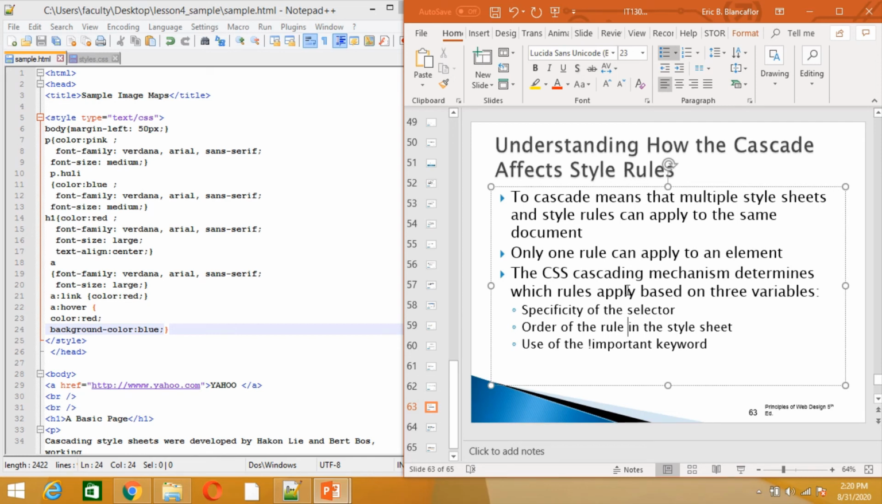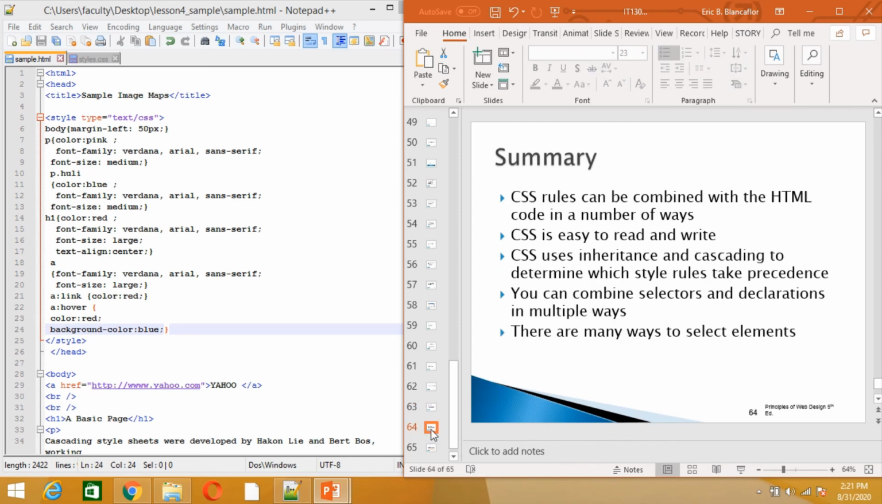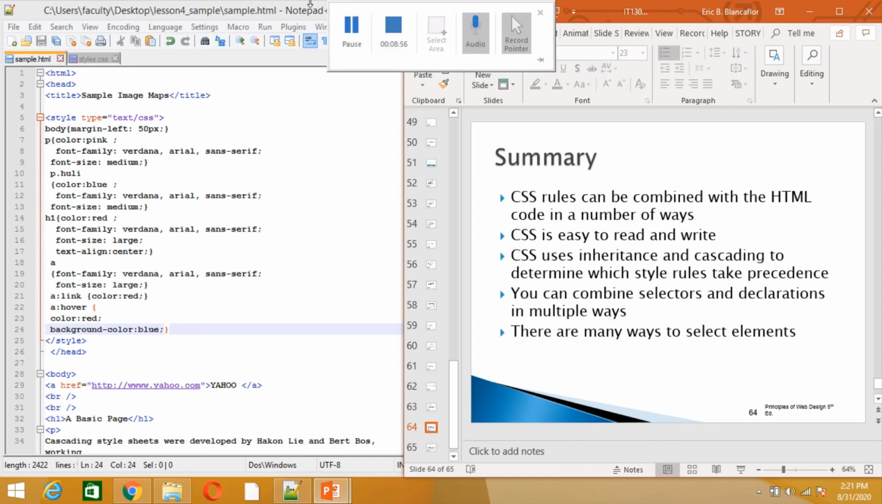For example, let's say image, and then you added font-family of Verdana. You cannot add a font in an image. Fonts are applied in text, so you need to consider that. And then also identify the order of the rule in the style sheets, and it is better to add comments. Exclamation point is comments. And this ends lesson 4 of part 3.